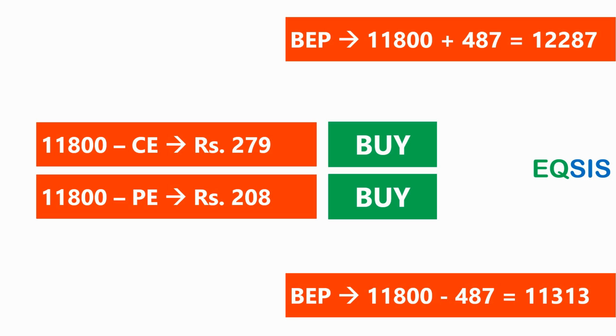Look at this. For you to make money, the price has to go above 12,287 or the price has to fall below 11,313. On a stable government, even we are not expecting market to go much beyond 12,500. Or let's say the expected case is around 12,300, where you just break even, you don't make much money out of it. So it is better to avoid this.